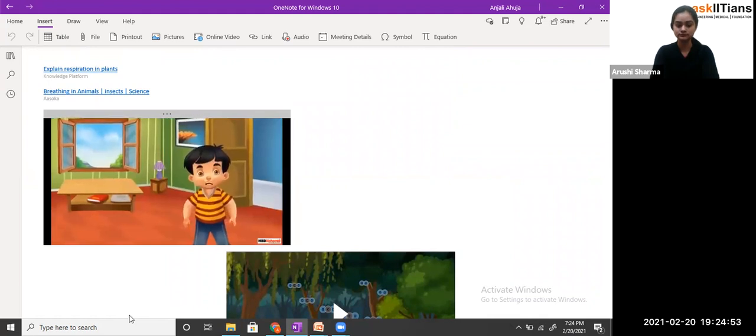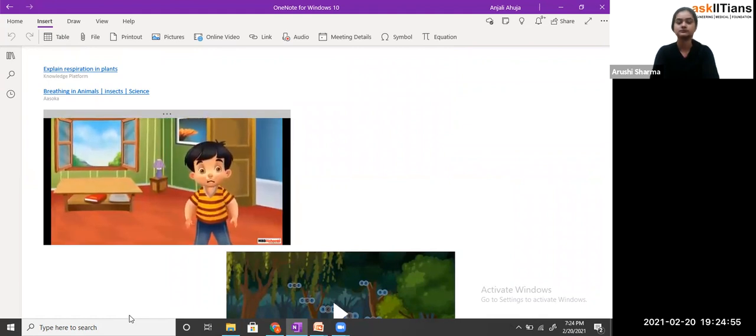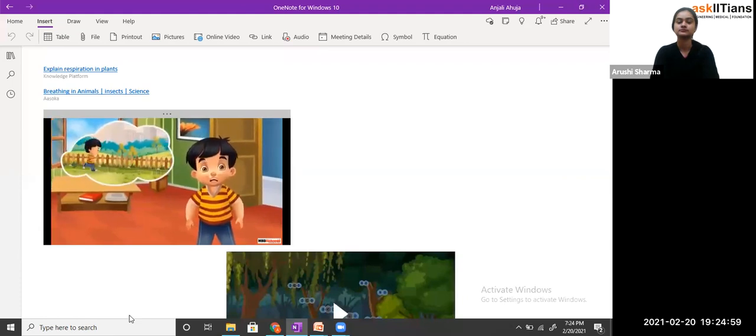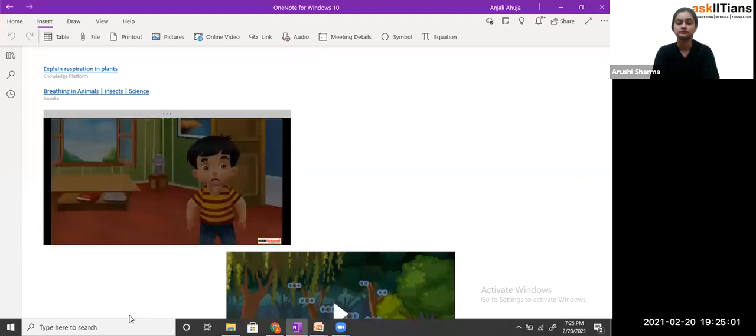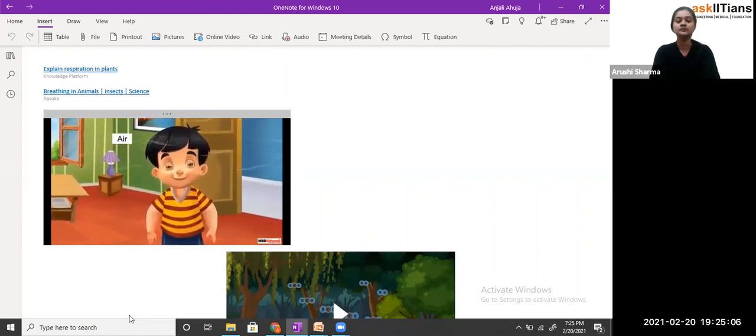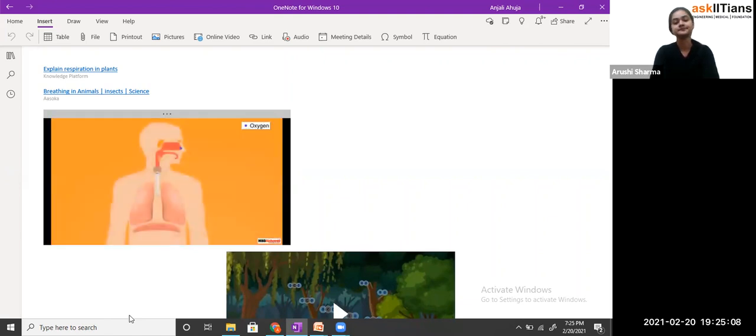Sid has returned home after playing with his friends. He is breathing so heavily. It looks like he ran home immediately after playing. For breathing, as you already know, we all need air. Air enters inside our body through the nose. It then reaches the lungs with the help of the windpipe that connects the nose to the lungs.